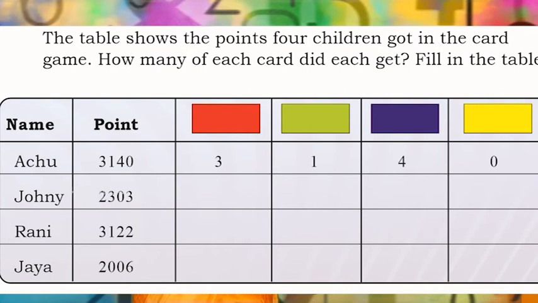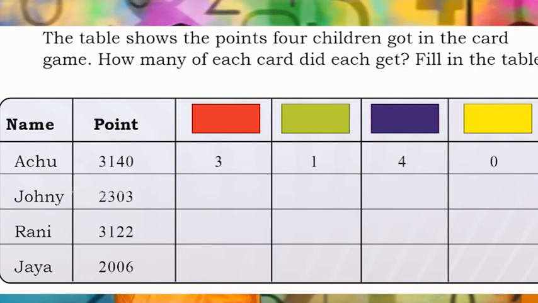Yes, since 2 is in the thousands place, he should take 2 red cards. Then 3 is in the hundreds place, so he should take 3 green cards. Then 0 is in the tens place, so he should take no blue cards, and 3 is in the ones place, so he should take 3 yellow cards.